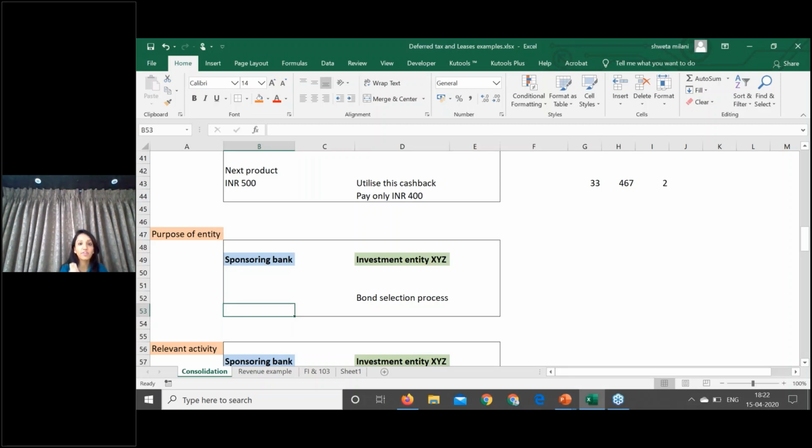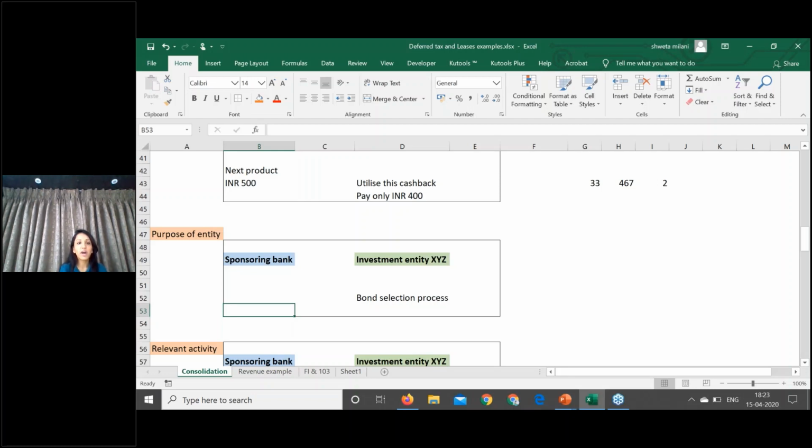The purpose of this investment entity is to invest into bonds of certain companies. In the contract itself, in certain arrangements, I have specified that the sponsoring bank has selected certain bonds and XYZ can invest into only such bonds.